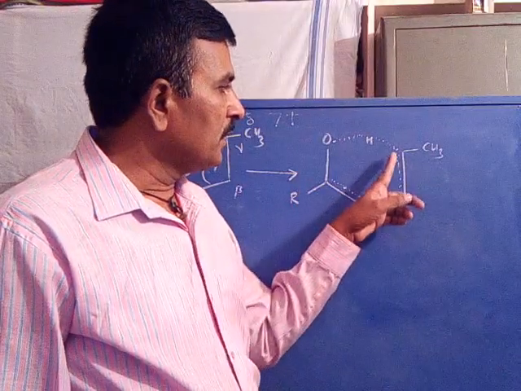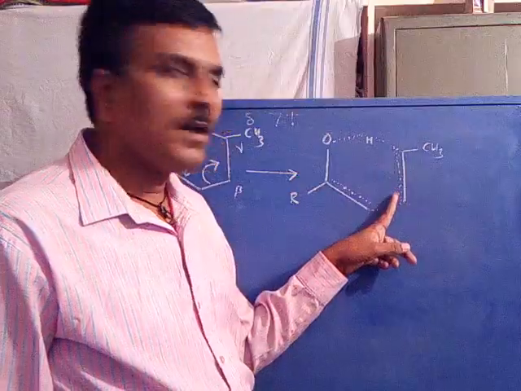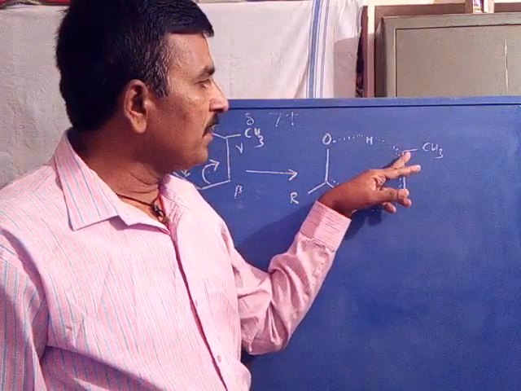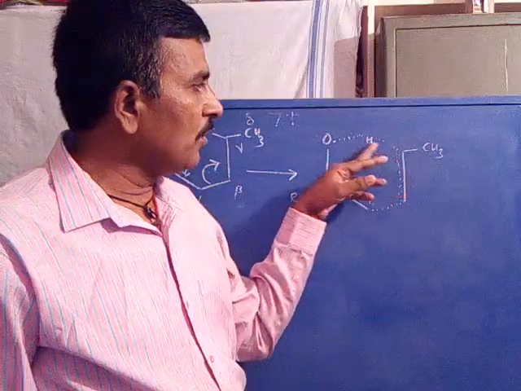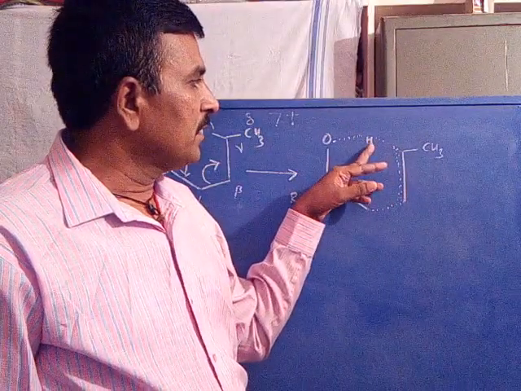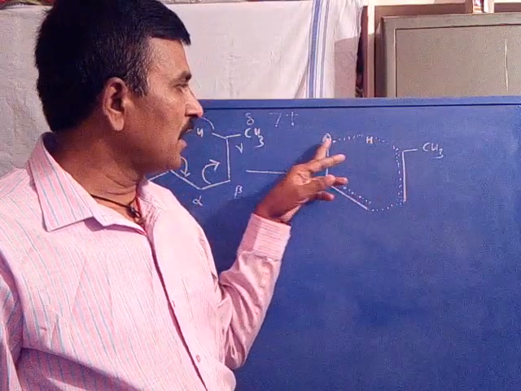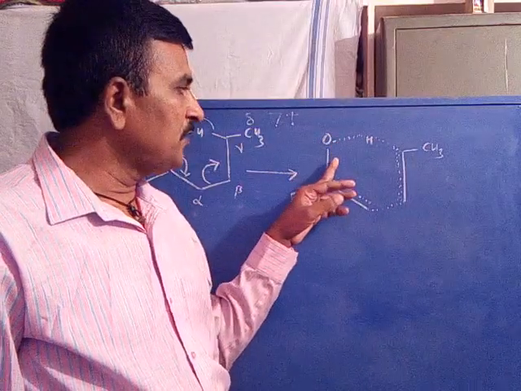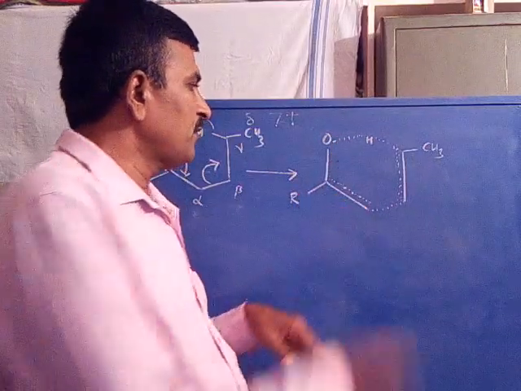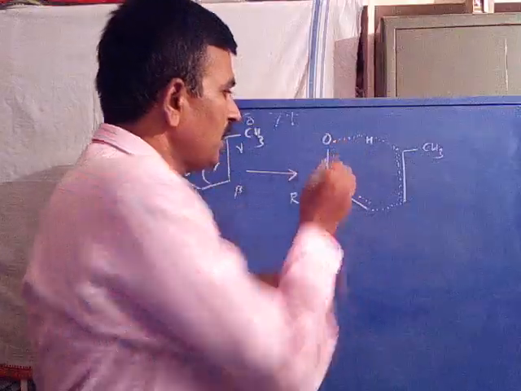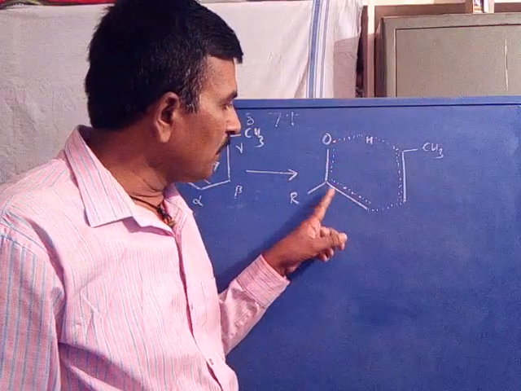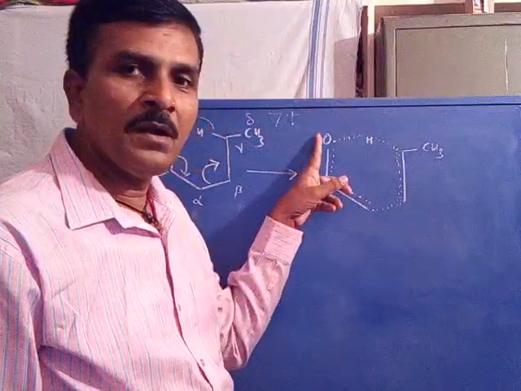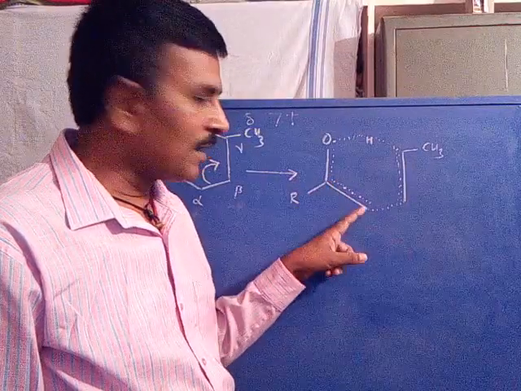Here slowly the pi bond is appearing, therefore the dotted line. The bond between carbon and hydrogen is slowly disappearing. This gamma hydrogen is transferring to the unsaturated system, a dotted line. This pi bond disappears to form a pi bond between the carbon and oxygen, and the pi bond is polarizing towards the carbon.